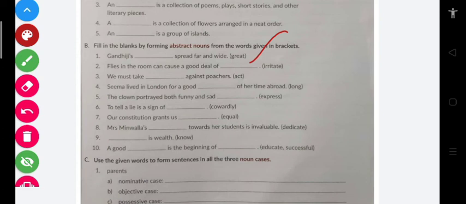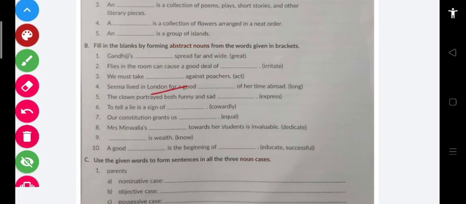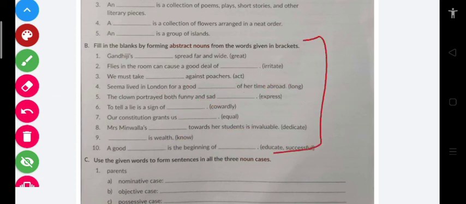So great can be converted into greatness. Clear? Similarly, irritate can be converted into irritation, and irritation is an abstract noun. Similarly, you have to convert this into an abstract noun, and this is your homework.